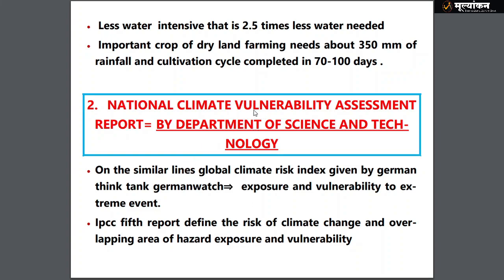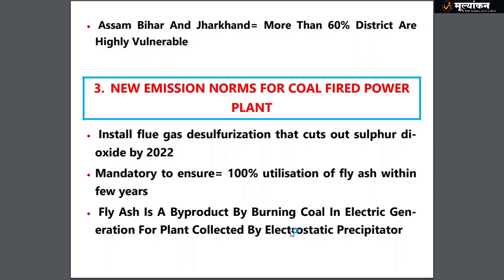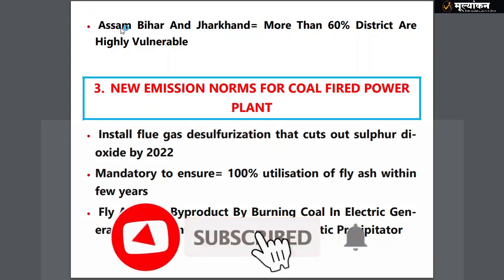And vulnerability is nothing but similar to risk. Risk is defined in the IPCC 5th report, and it's an overlapping area where hazard, exposure and vulnerability occur. So risk is a bigger thing, and vulnerability is a subset that is calculated in the risk factor. The most important areas are Assam, Bihar, Jharkhand in the decreasing order. Most vulnerable is Assam, where more than 60% of districts are highly vulnerable.